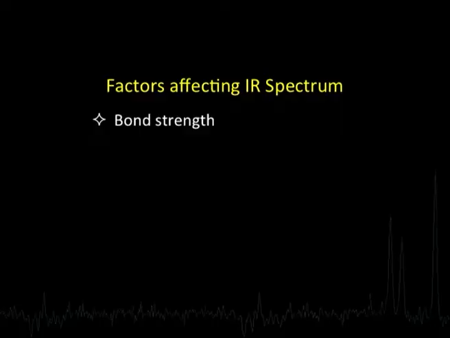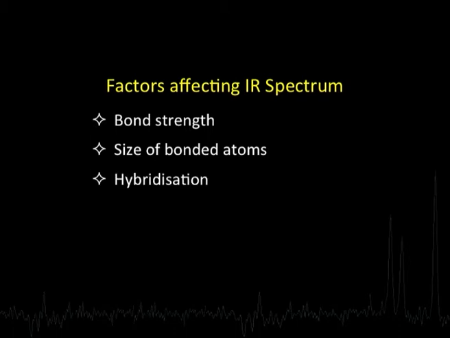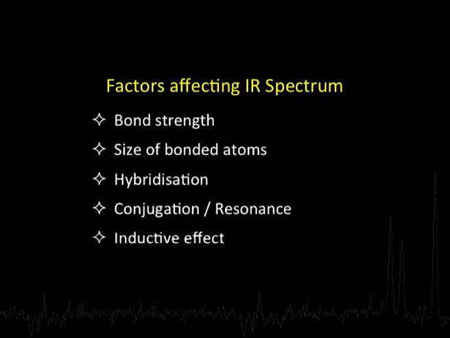Now, we can take up the factors which affect IR spectrum, and we are going to talk about the following factors: the bond strength, size of the bonded atoms, hybridization, conjugation or resonance, inductive effect, and hydrogen bonding. All these factors we will discuss in detail and see how they affect IR spectrum. Let us begin by talking about the bond strength.